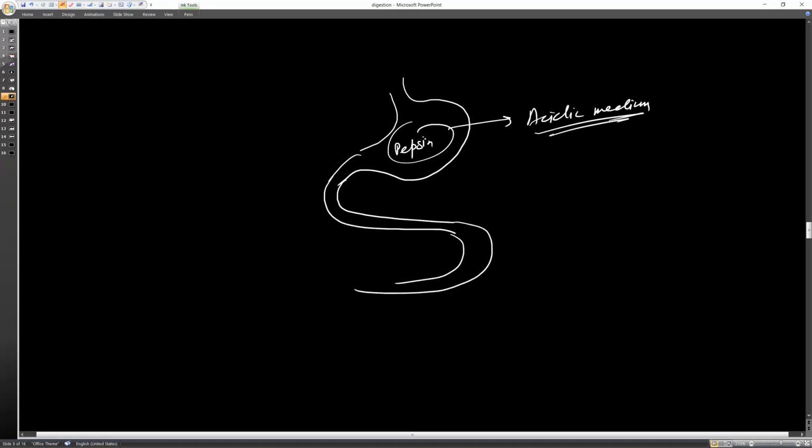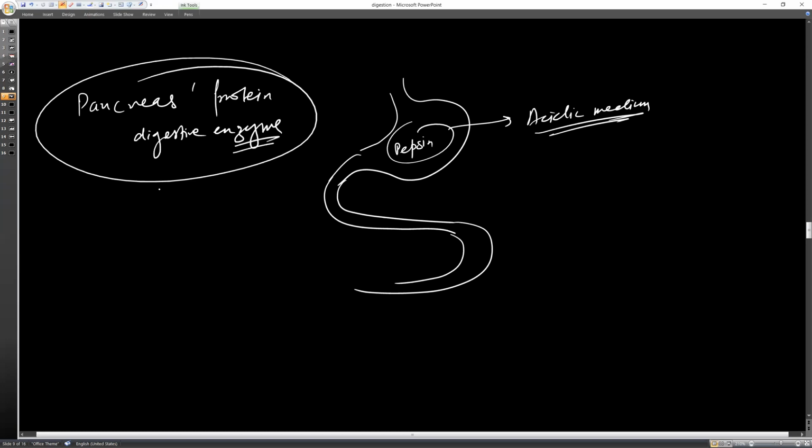So pepsin works in the acidic medium, but the protein digestive enzymes secreted by the pancreas actually work in an alkaline medium, opposite to that of the stomach. Okay.